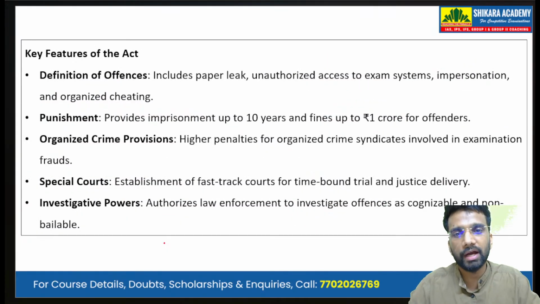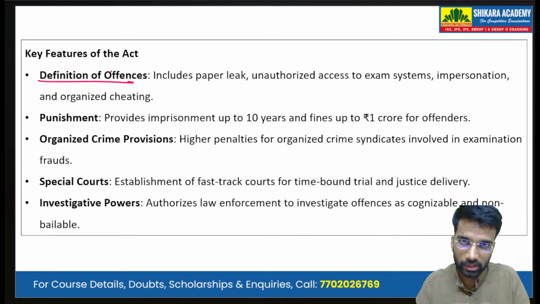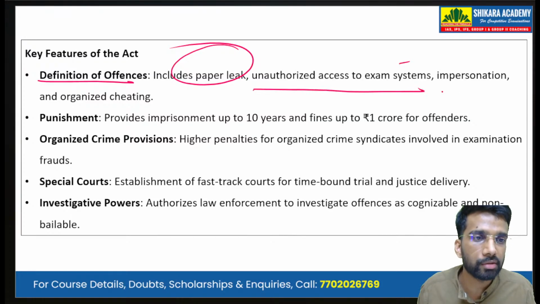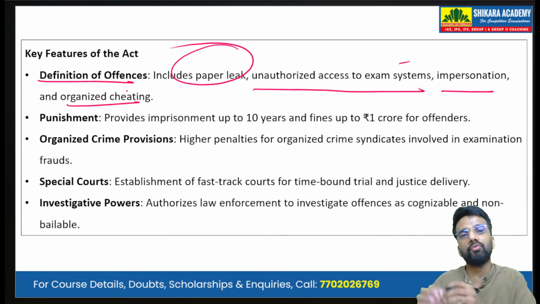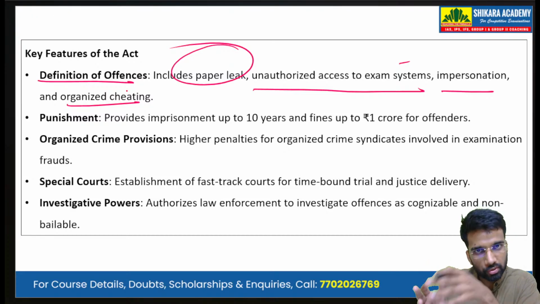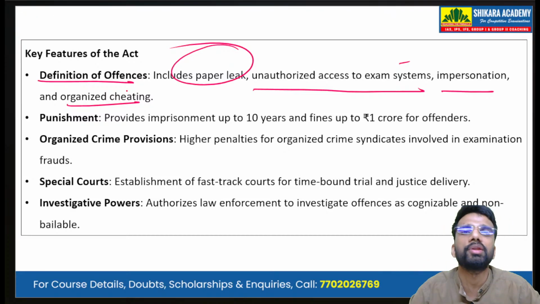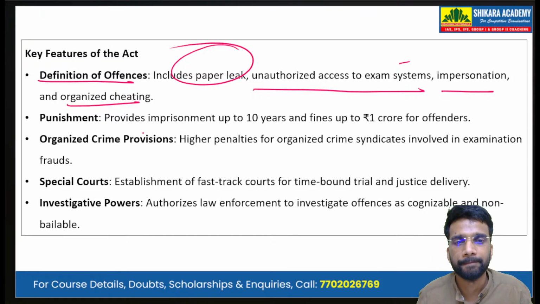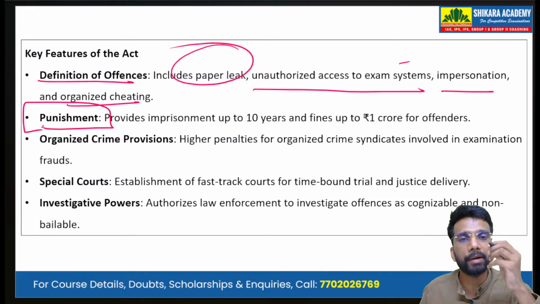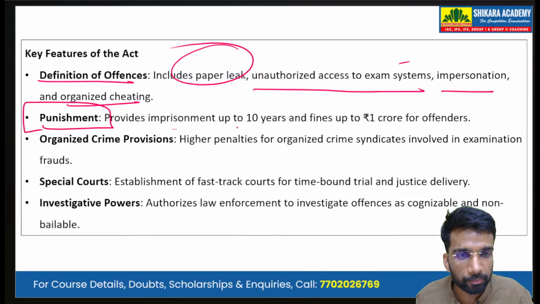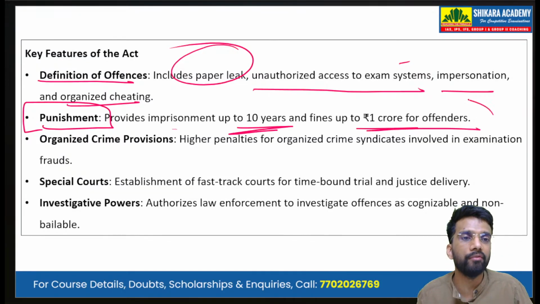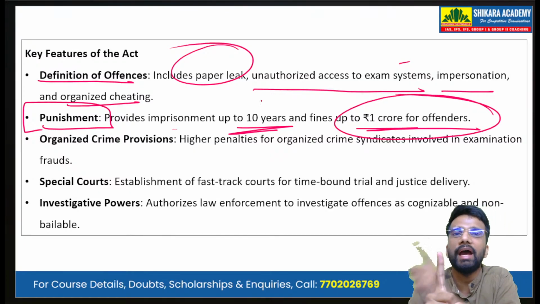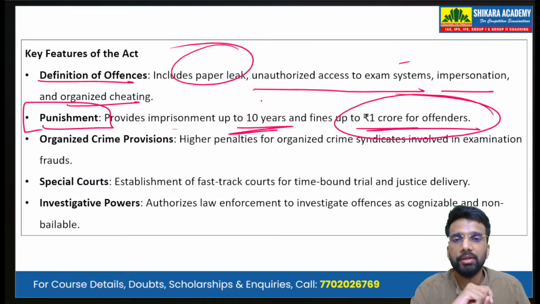Then the key features of the Act. First, the definition of offences. This Act has defined what is a paper leak, unauthorized access to exam systems, impersonation, and organized cheating. So what constitutes a paper leak, what constitutes organized cheating, what constitutes impersonation, all these terms have been defined in the Act. Then the Act mentions the punishment. It provides imprisonment up to 10 years and a fine of up to 1 crore for the offenders. So both the provision of fine as well as jail time is in the punishment.